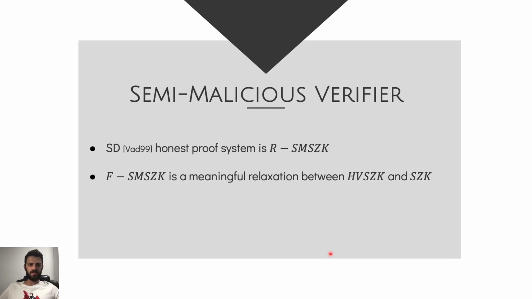And the last interesting point is that we show that this is indeed a meaningful relaxation between honest verifier and proofs that are completely secure against malicious verifiers, because if we take f all the way down to 0, we get honest verifier statistical zero knowledge proofs. But on the other hand, we show that statistical distance, the classical canonical interactive proof for statistical zero knowledge, is indeed secure against r semi-malicious verifiers, and we know that the original interactive proof is not secure against malicious verifiers. And so we get an interesting concept between honest verifier and proofs that are secure against completely malicious verifiers. Thank you.